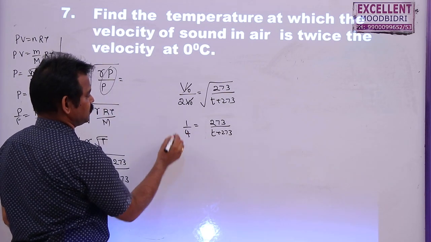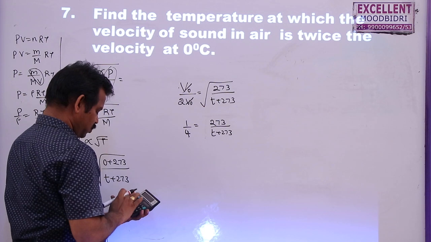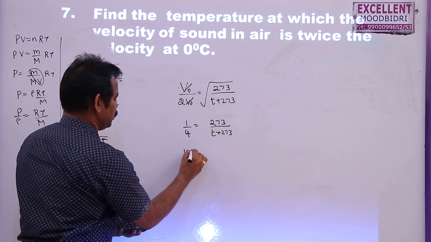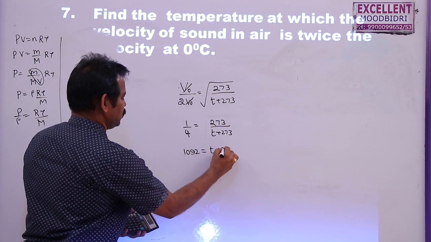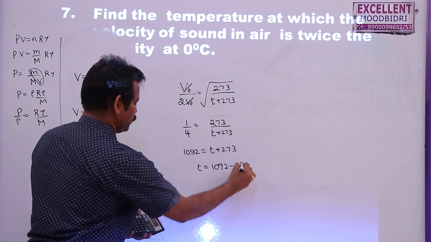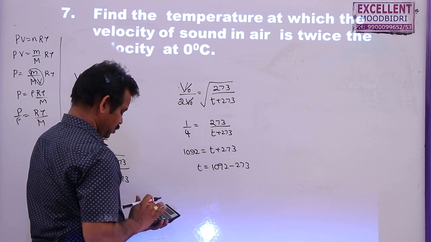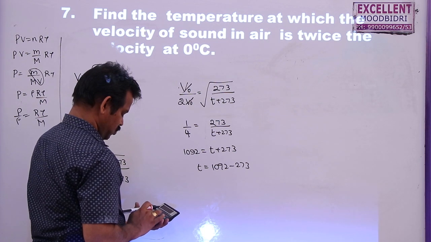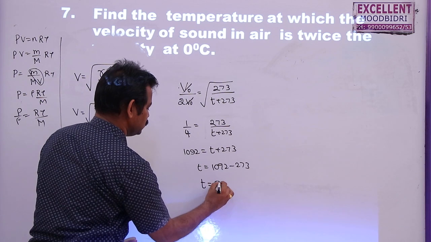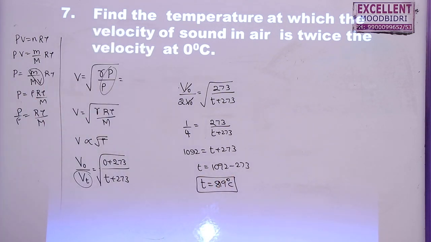Now cross multiply this. This is 1 by 2 whole square, 1 by 4. Now 273 into 4 is 1092, which is equal to T plus 273. T is equal to 1092 minus 273 minus 273, which is 819. So this is 819 degrees Celsius.